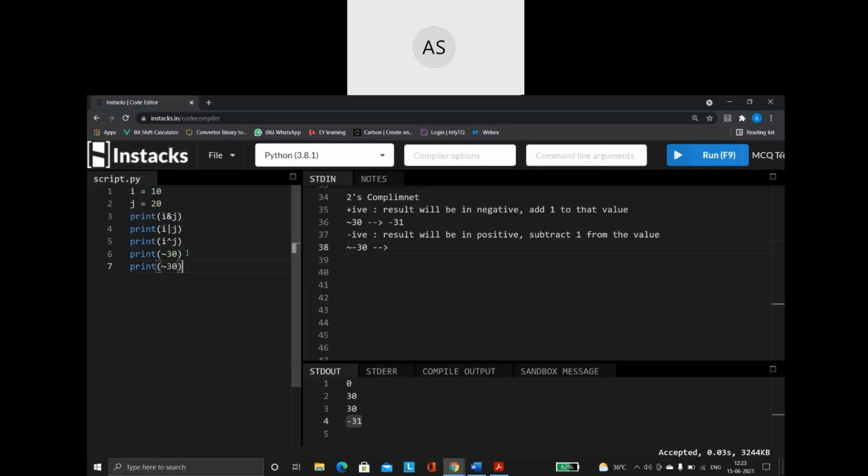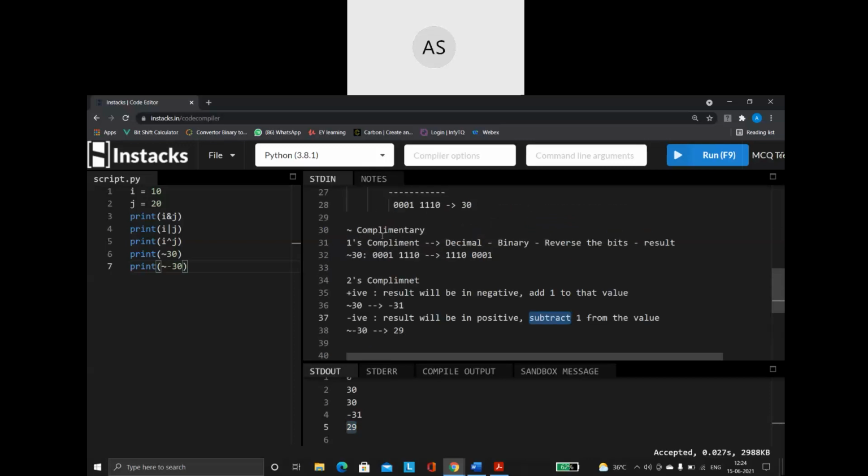So let us run this also simultaneously. I am going to say complement of minus 30. So what is it coming? 29. That's the result I told you also. So whatever the result is, it will be positive. See how it is? It is not having any symbol. It is a positive number. You just have to subtract 1 from the value. So no need to convert it, then add it, then do it. You can apply this very simple formula and get the value done. This is how you will be finding the complement of a value.